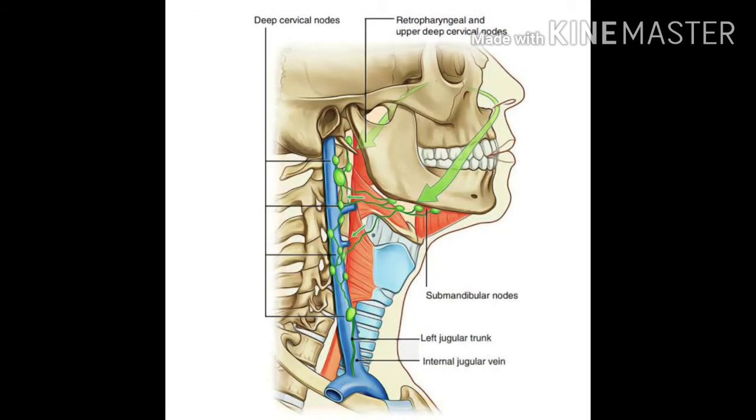That's all. Now coming to the lymphatic drainage, we will divide it into two parts, the anterior half and the posterior half. The anterior half of the lateral wall of the nose drains into the submandibular nodes, and the posterior half drains into the retropharyngeal and upper deep cervical nodes. It's quite simple to remember.